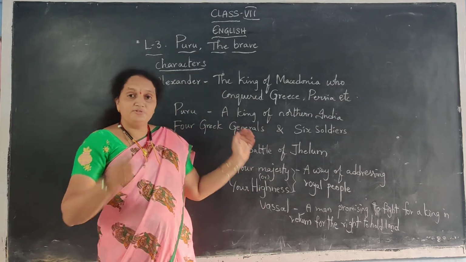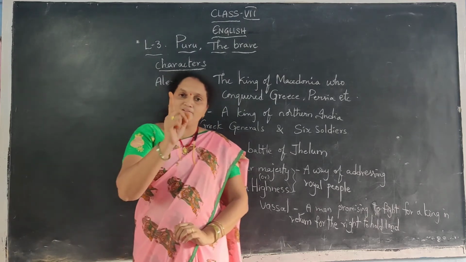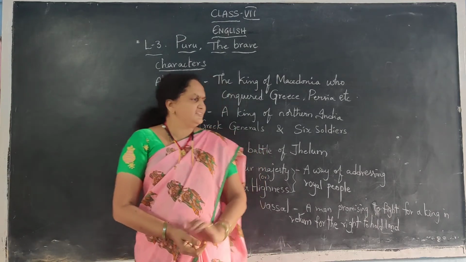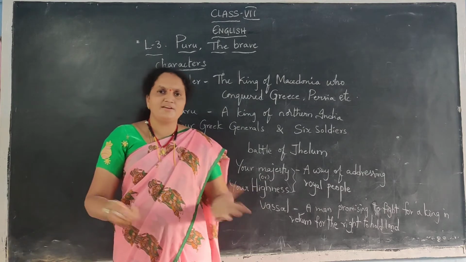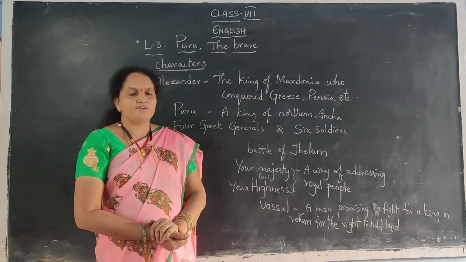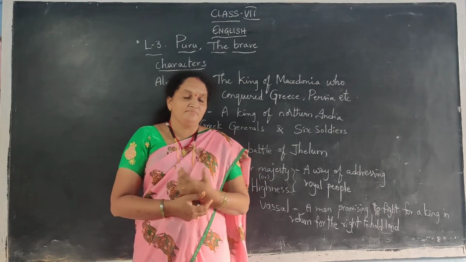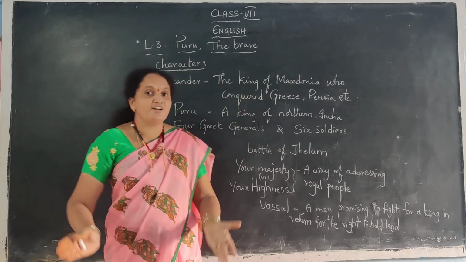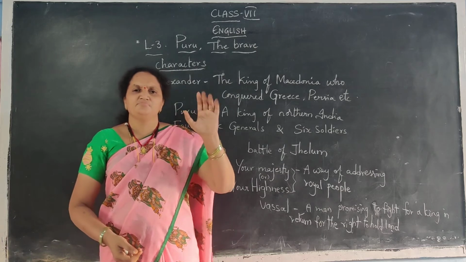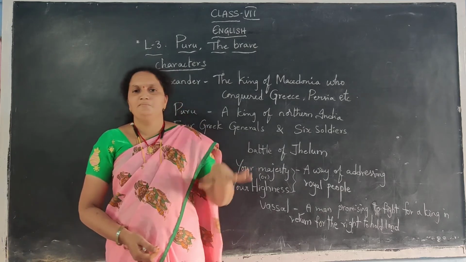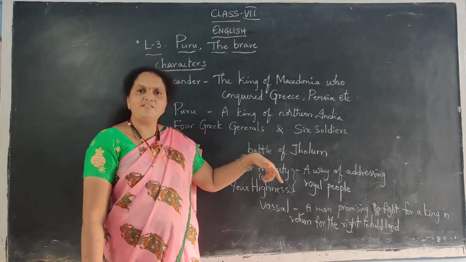And now Alexander is asking Kuru, do you accept your mistake? He was not at all accepting his mistake. What mistake did I do? I did not do any mistake. You are saying that I did not agree to your proposal, that he did not give his kingdom to Alexander. That's your mistake. No, if you think so, that's not my mistake. I don't think so. It is not a mistake.